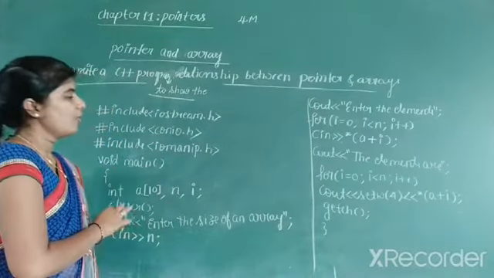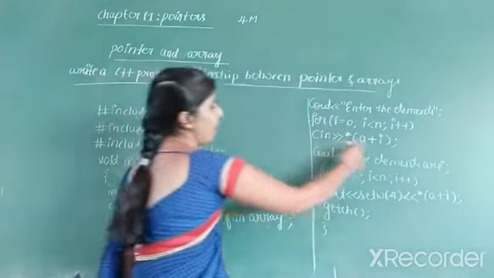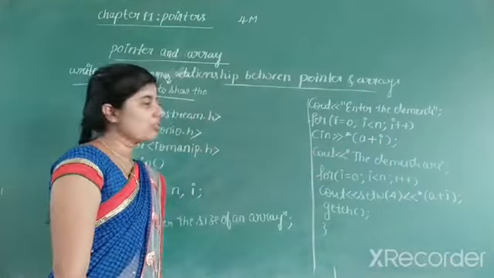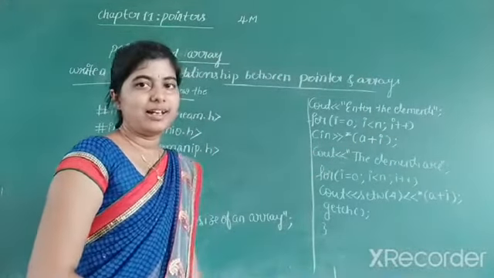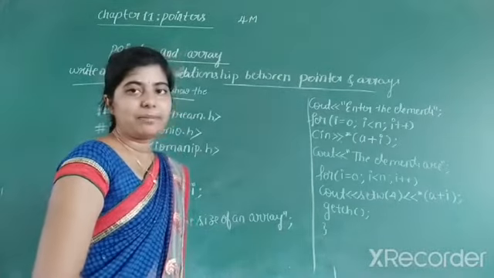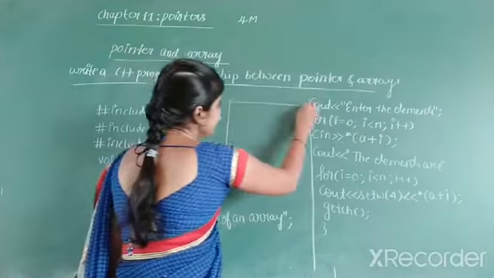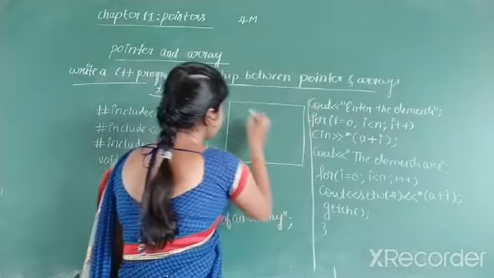Means this is how we can relate the array name and the pointer. And now observe what is the output of this program. Let us write the output here. So output of this program.